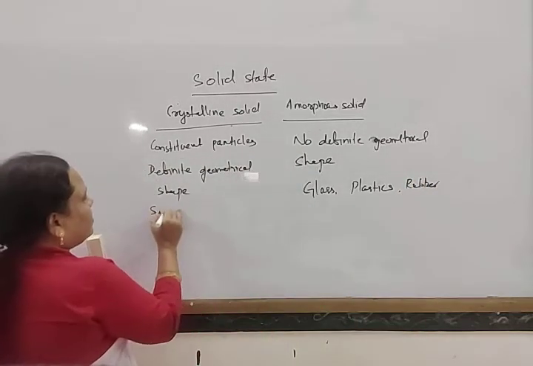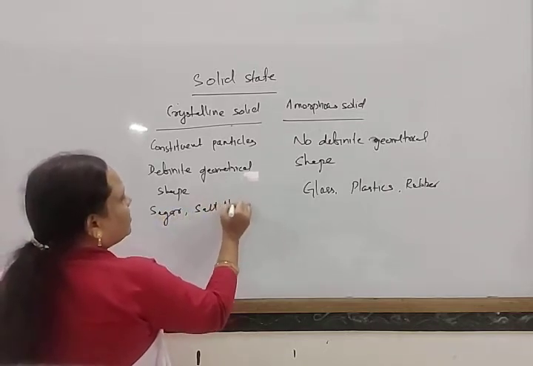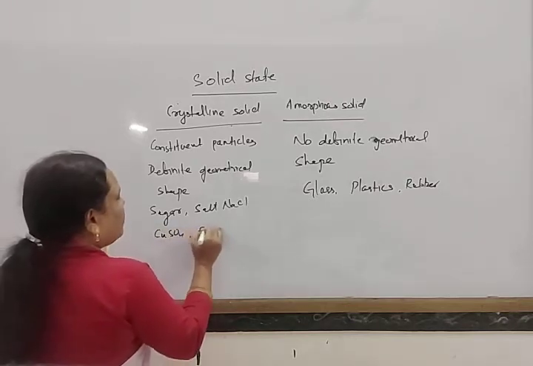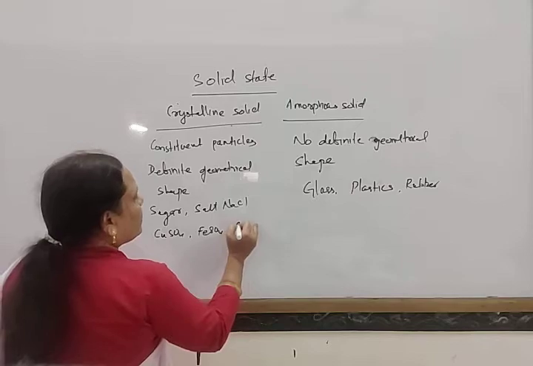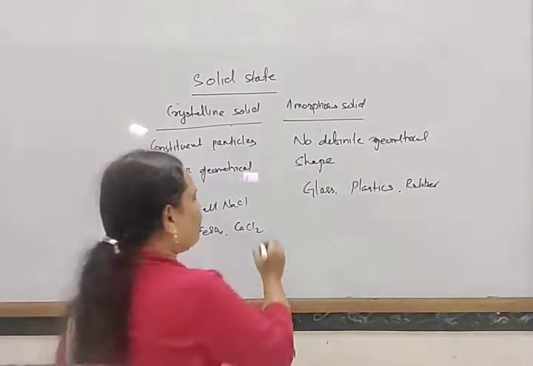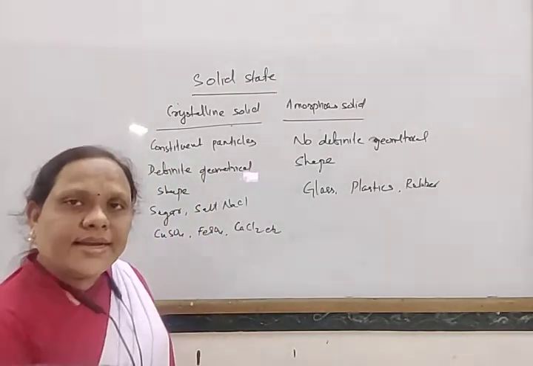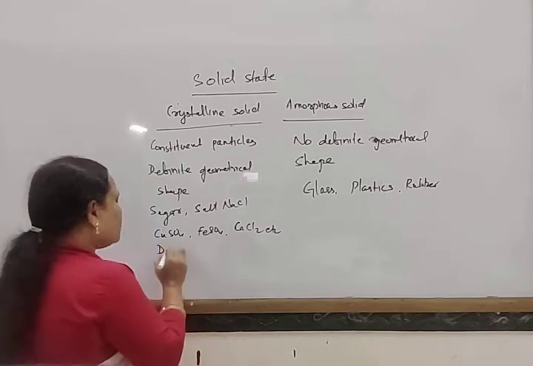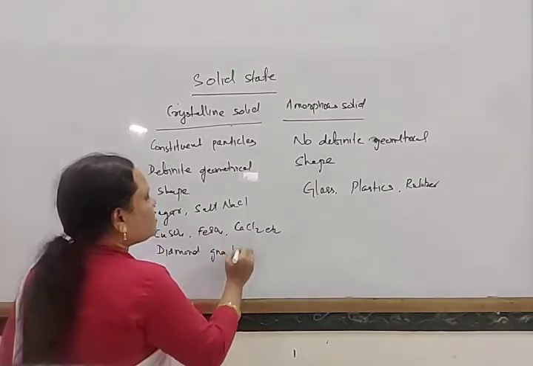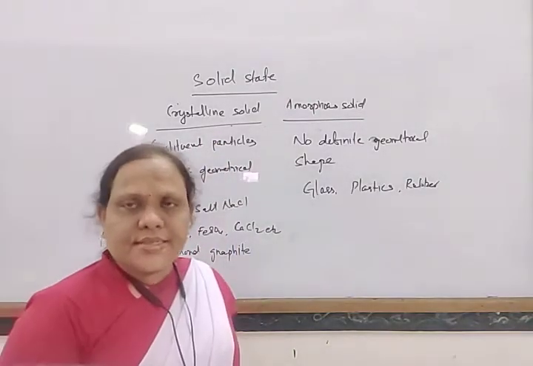Examples of crystalline solids: sugar, salt like sodium chloride, copper sulfate, ferrous sulfate, calcium chloride. All these are some examples of crystalline solids. Diamond, graphite, these are also crystalline solids.